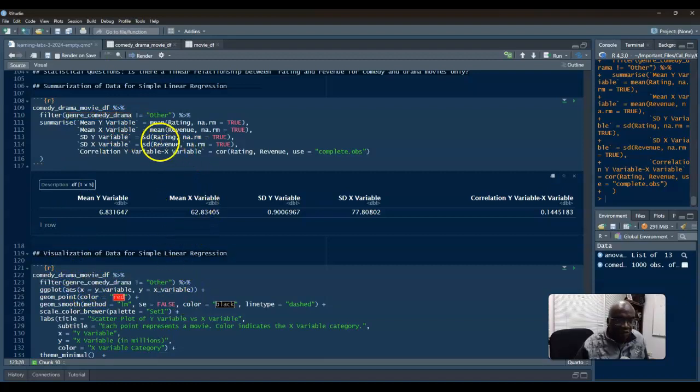For my x and y variable, we're going to put rating. Again, we said the rating is our response. I don't know if that makes sense. I thought rating causes good ratings. Well, let's keep going with it. It's fine. This is crazy. I don't know how that happened. So let the ratings be that, and then revenue.